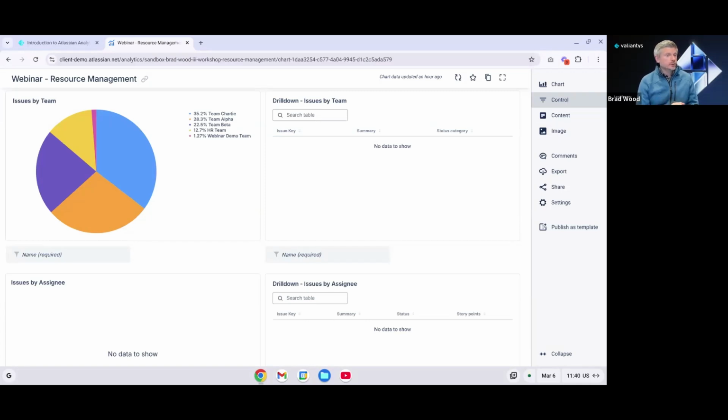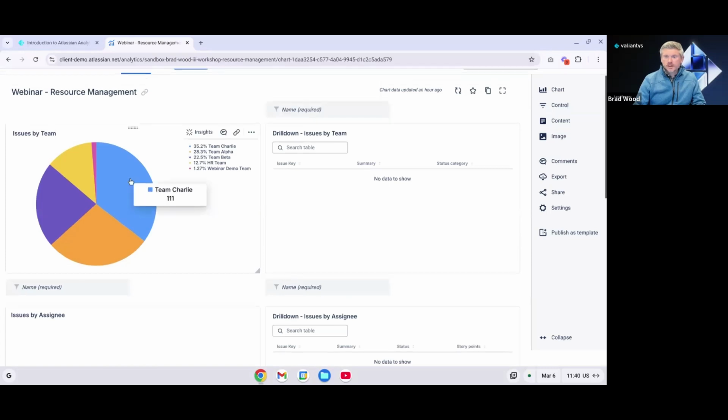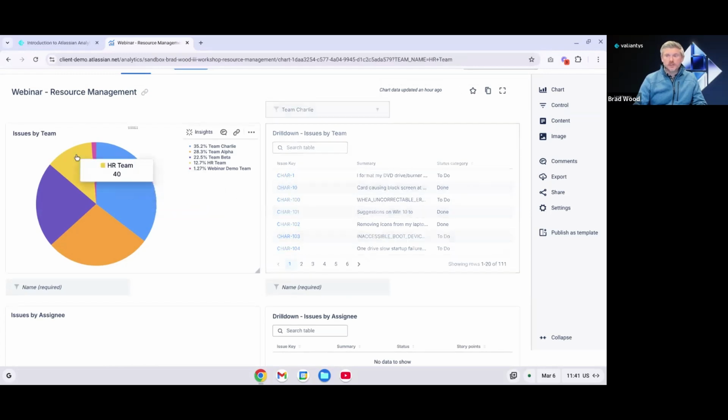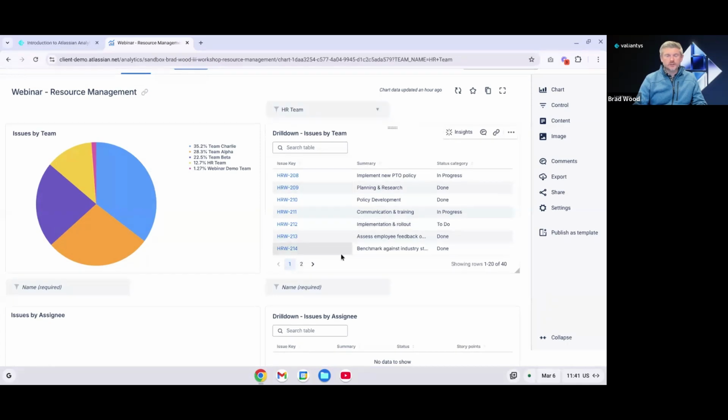They allow for multiple users to use the same dashboard, but display the data in a way that's contextually relevant to them. So for example, if I'm on Team Charlie and I want to know about all the issues my team's working on, I could use this dashboard. Maybe I'm on the HR team. I could also use this as well. And I can change the value in this control, which is changing the values that we see in this chart.